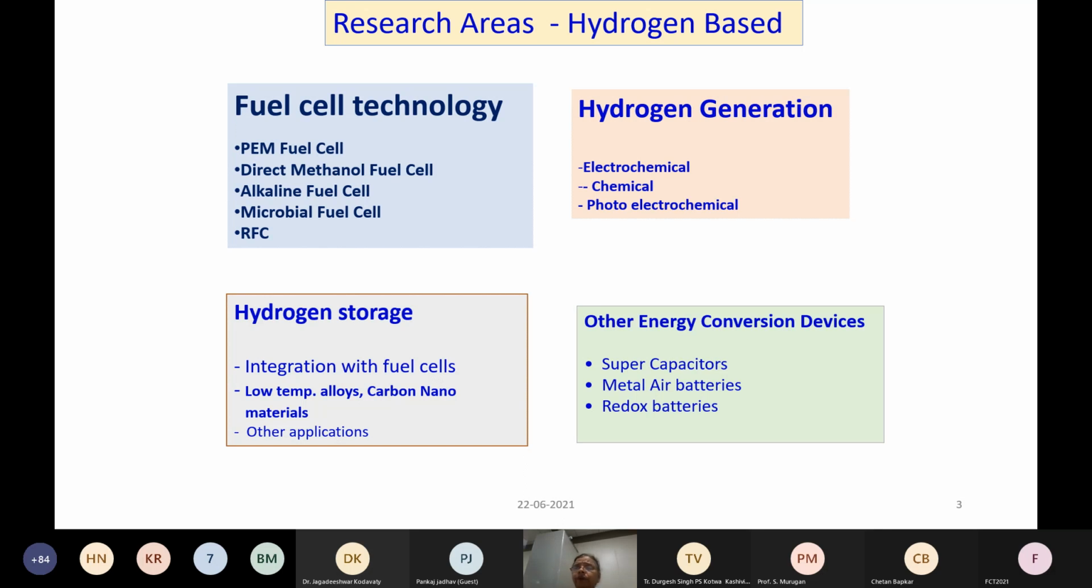Apart from that, we also do hydrogen storage. We had a project with MNRE on hydrogen storage, where we looked at many low temperature alloys, carbon nanomaterials, and other things for storing the hydrogen. And we have also done an integration with fuel cell, where we can do an integrated system with storage and utilization. We also work on other energy conversion devices, basically supercapacitors, metal air batteries, and also a program on redox batteries.